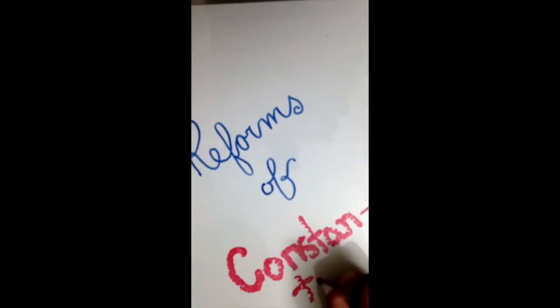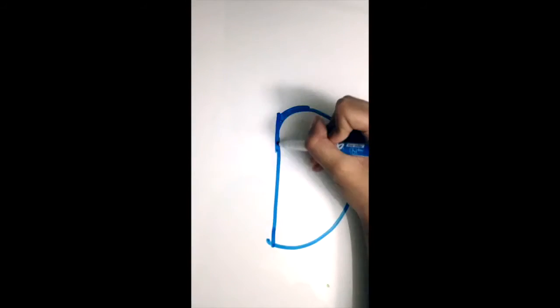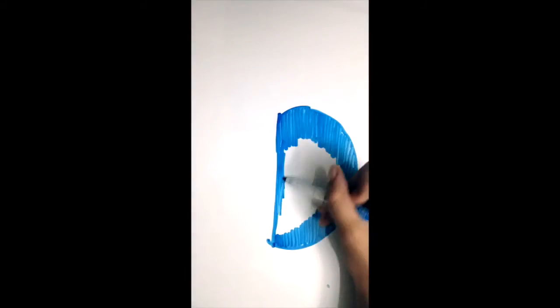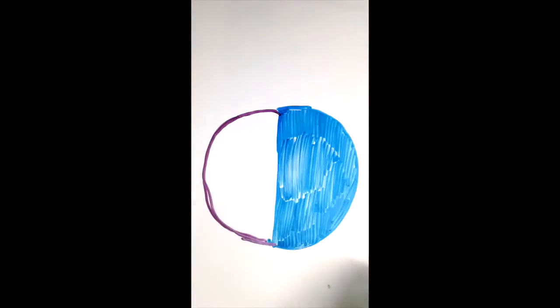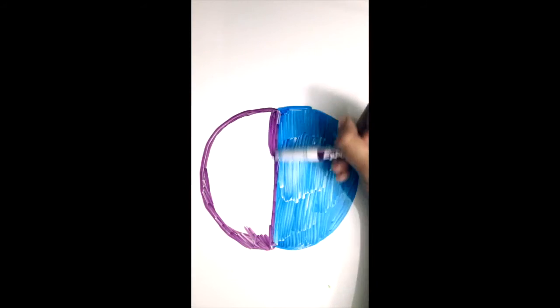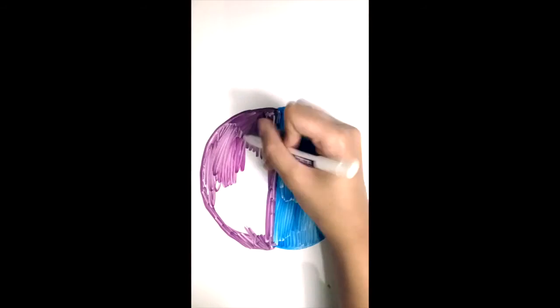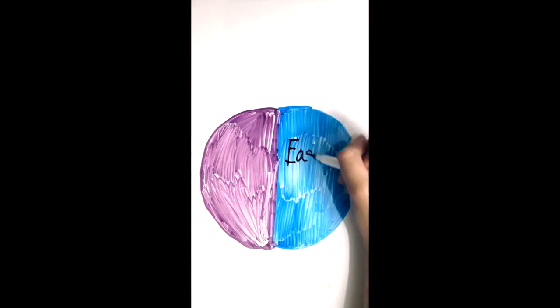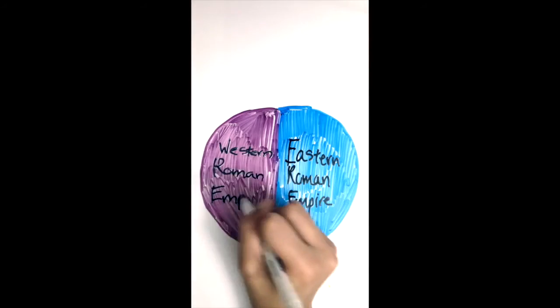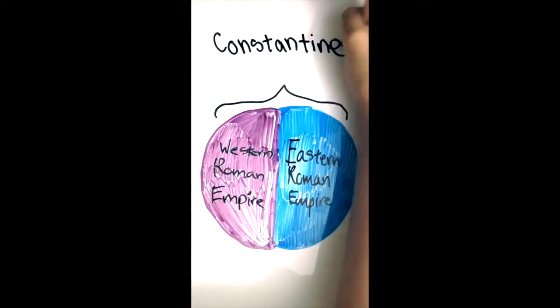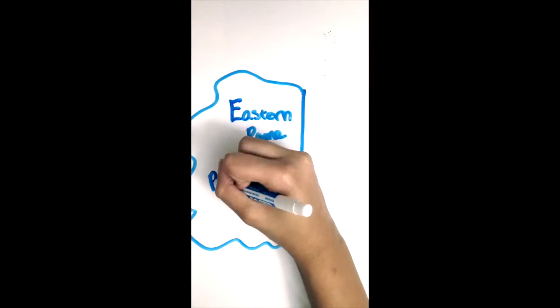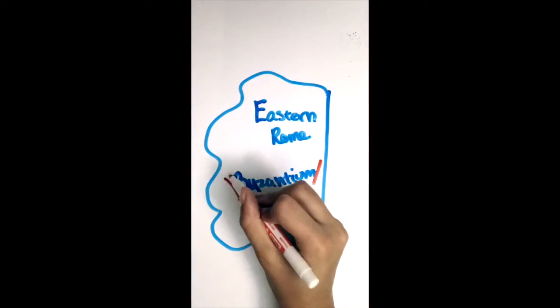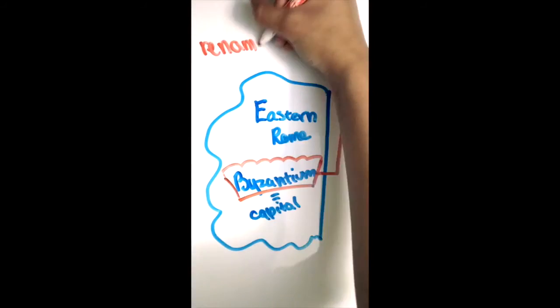At last we come to the reforms of Constantine. Constantine gained control of both kingdoms, eastern and western. Because of Diocletian, the Eastern Empire was already thriving. The Western, however, wasn't. The Eastern Empire still kept thriving under Constantine's rule, but the Western Empire fell. In the Eastern Empire, Constantine made Byzantium capital and later renamed it to Constantinople.